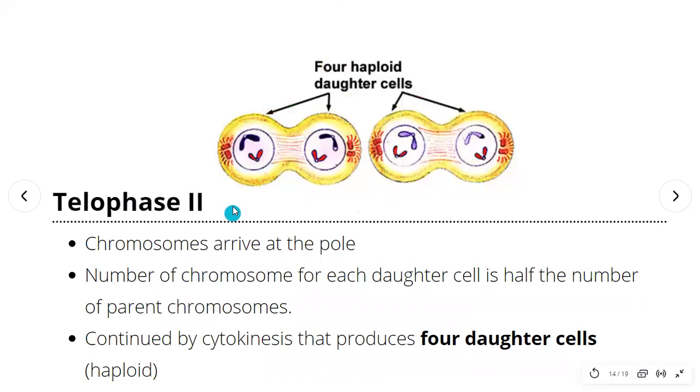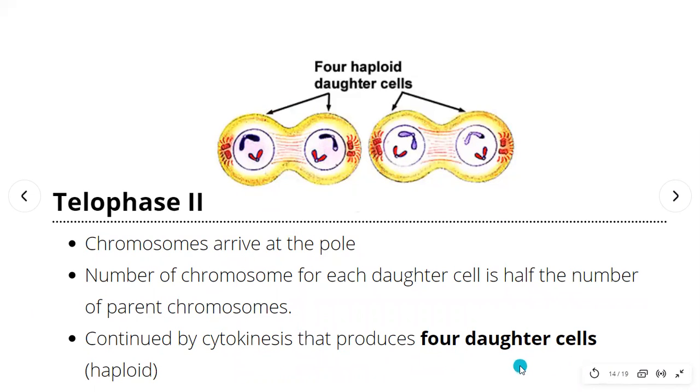And lastly, for Telophase II, the chromosomes arrive at the pole already, and the number of chromosomes for each daughter cell is half the number of the parent chromosomes. So go back to our important features for meiosis, which is that all daughter cells or all daughter nuclei are going to have half the number of the parent chromosomes, which is always haploid in number for meiosis. Okay, and this meiosis II is going to be continued by cytokinesis and produce 4 daughter cells.